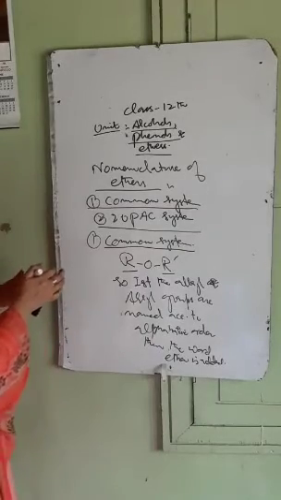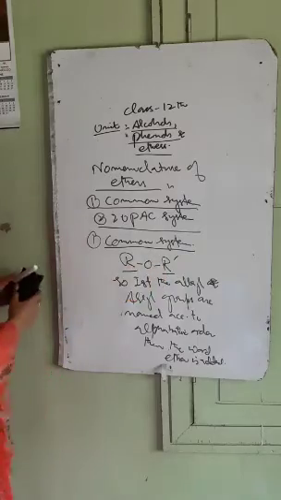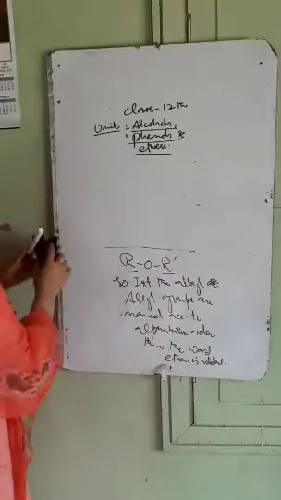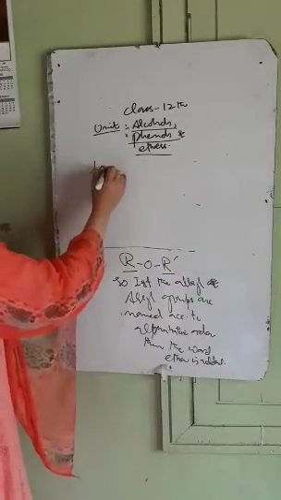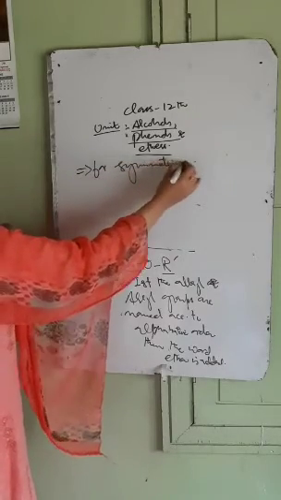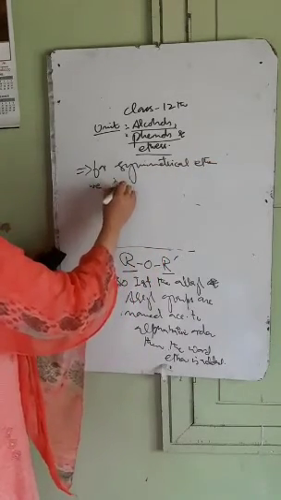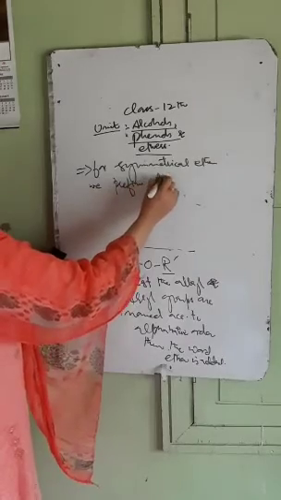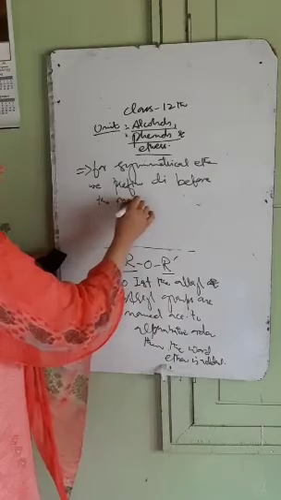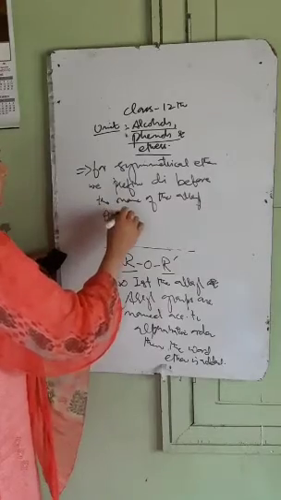And for symmetrical ethers, we prefix di before the name of the alkyl or the aryl group.